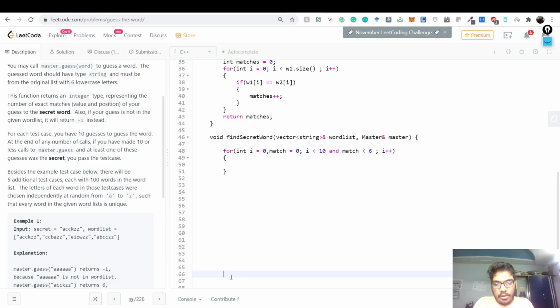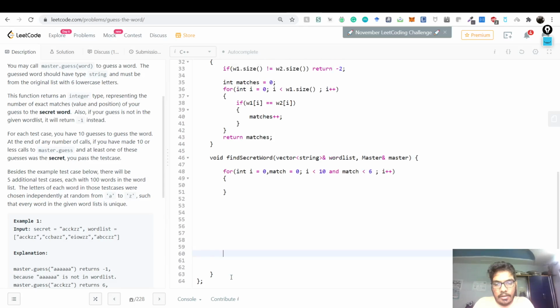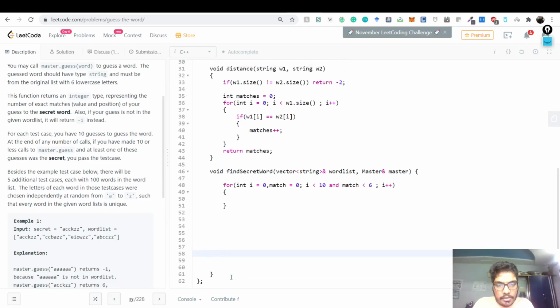Yes. So this is all what we've done. This is for match I. Now in this entire loop we will be constructing everything, right? So first of all, what we need to have is this unordered map of string and int. Let's call it count. What this will count is the number of 0 matches, right?